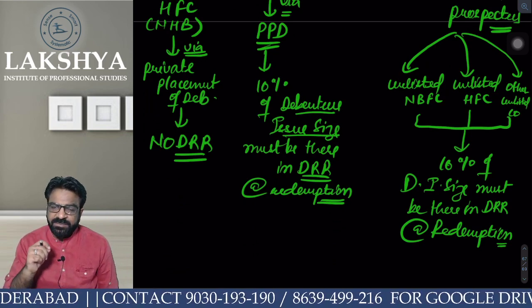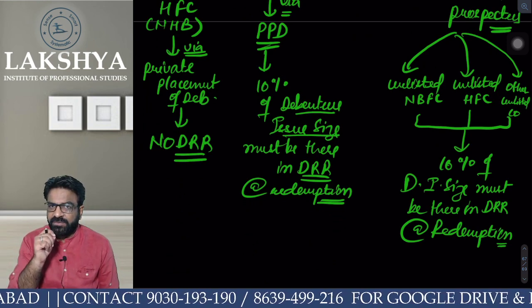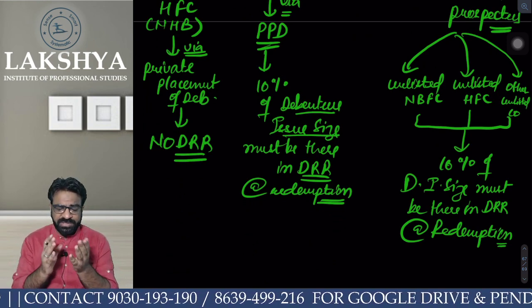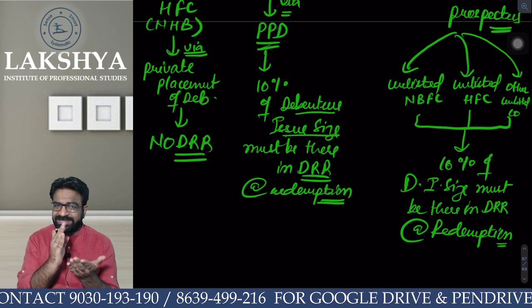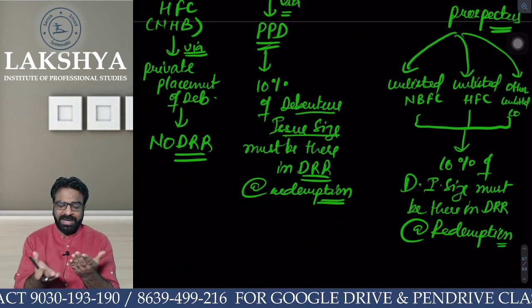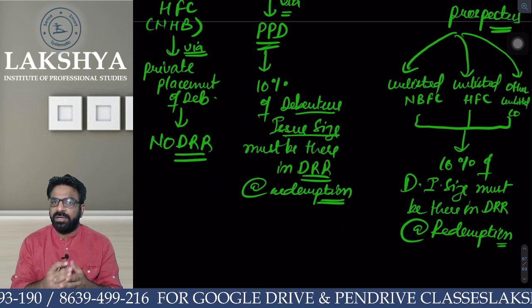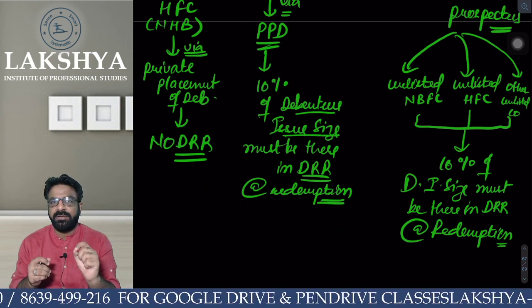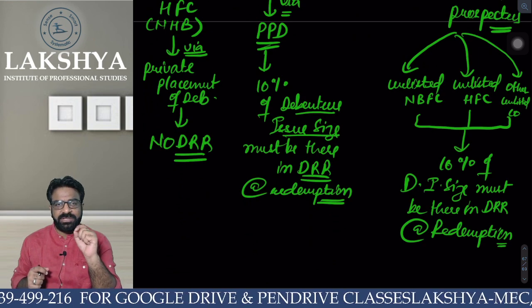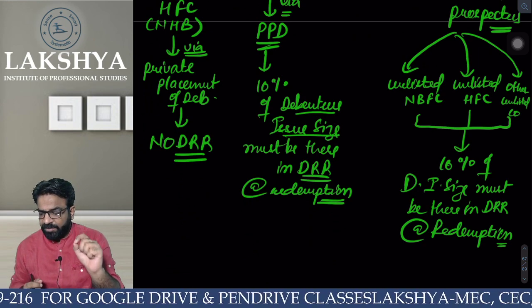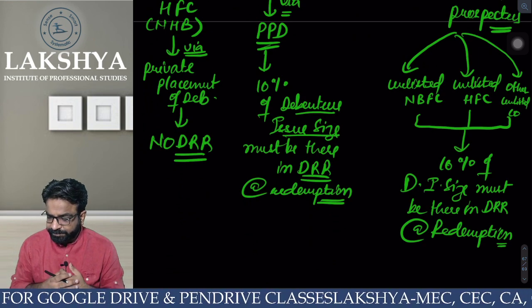If it is raised via prospectus, now listen to this carefully. If it is raised via prospectus, either you are an unlisted NBFC, an unlisted housing finance company, or an unlisted other company, you always have to maintain minimum 10% of the debenture issue size in your DRR at the time of redemption. Everyone clear or not?